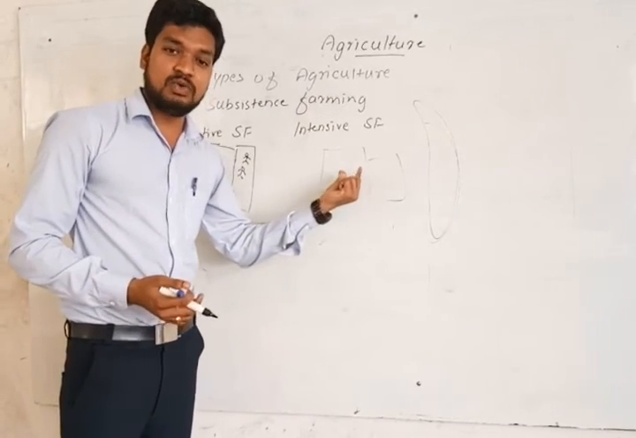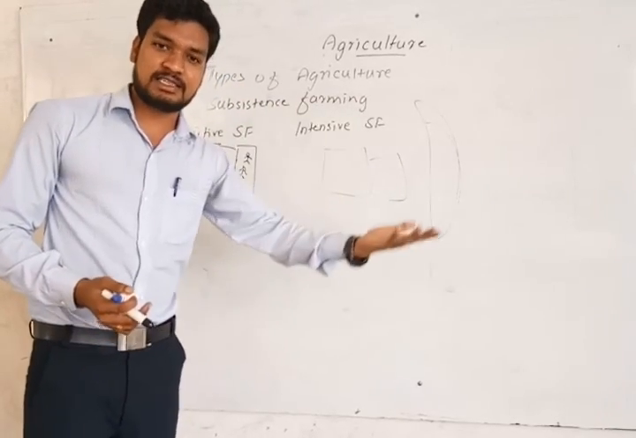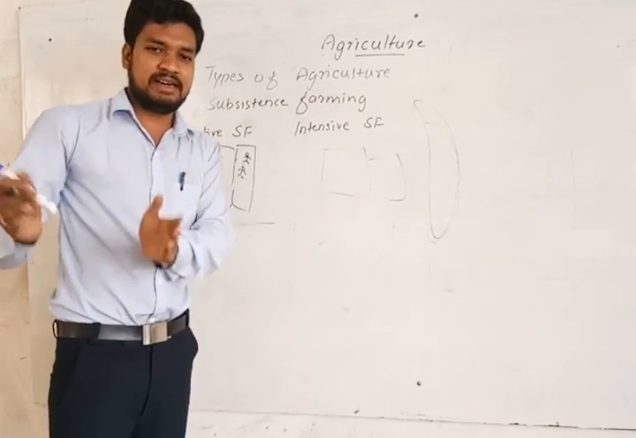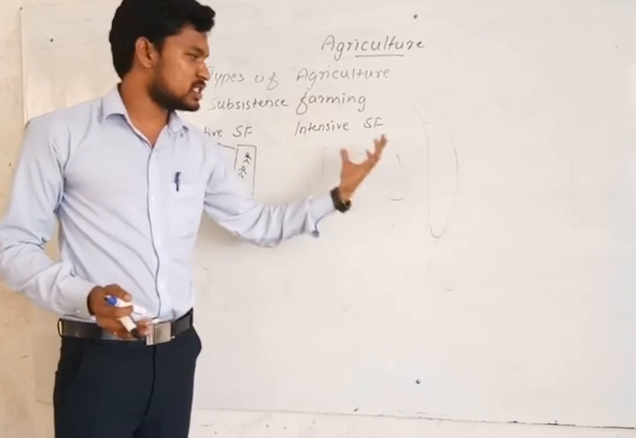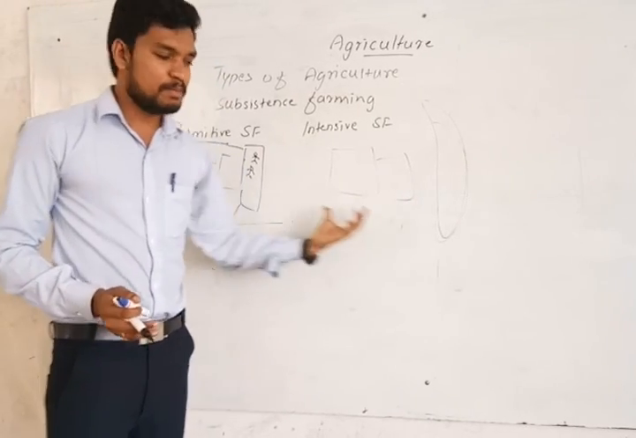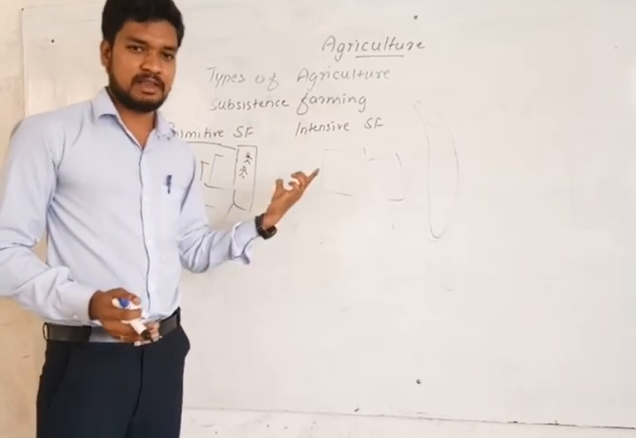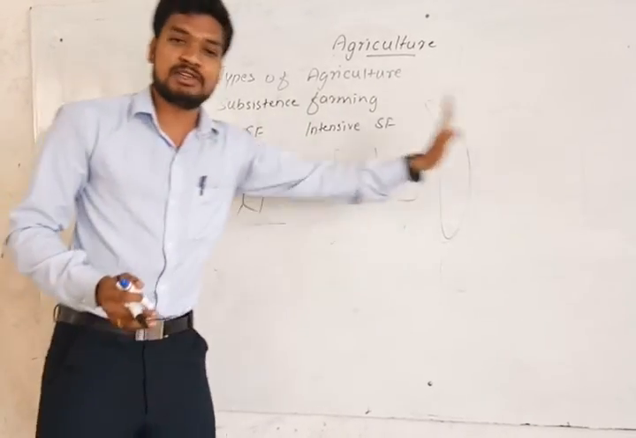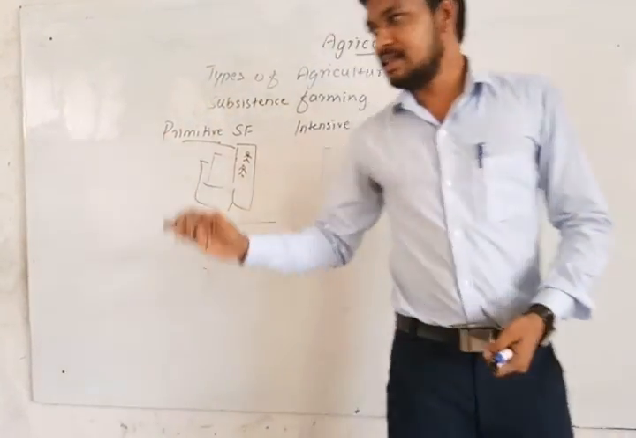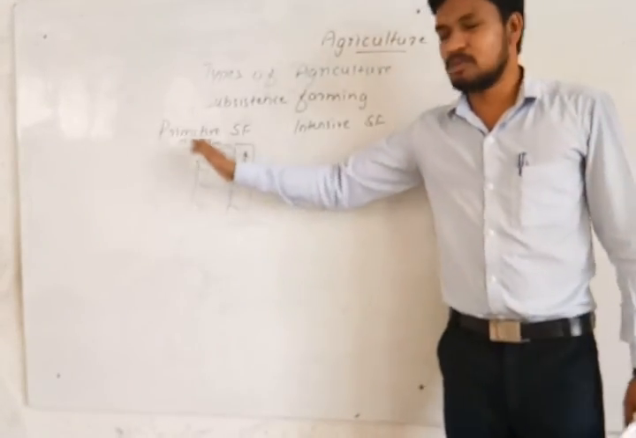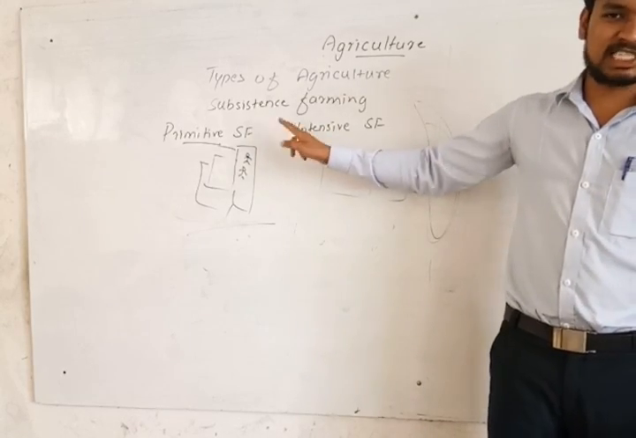Most of the produce is used for satisfying their family needs, and the surplus, whatever remains, is sold in the market or in their locality. So that's about intensive subsistence farming. Both come under subsistence farming, but have some differences. We will discuss these differences with commercial farming in the next class. So now we have discussed agriculture and its definition, and somewhat discussed these types of agriculture. We will continue with this concept in the next classes.